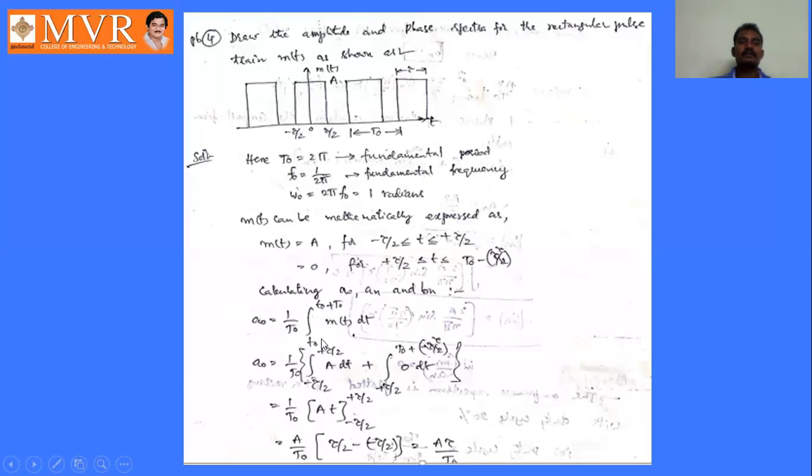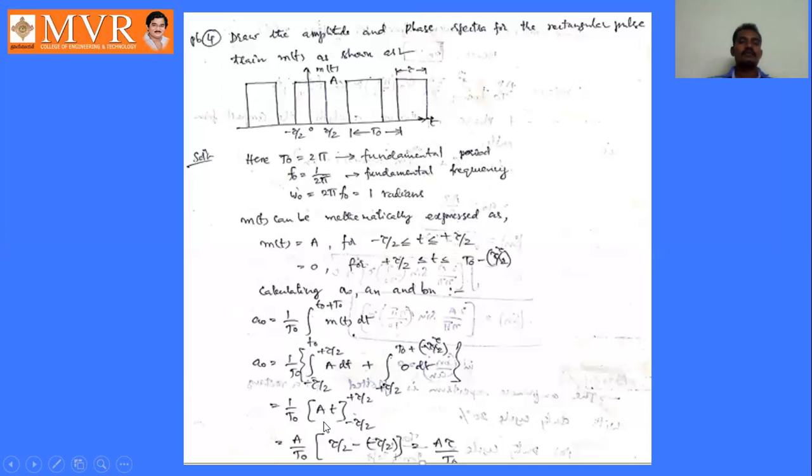So 1 by T naught, integral from minus tau by 2 to plus tau by 2 of A into dt, plus the integral from tau by 2 to T naught minus tau by 2, where the value is 0. So this entire integral will become 0. A is some constant value, so drag it outside.